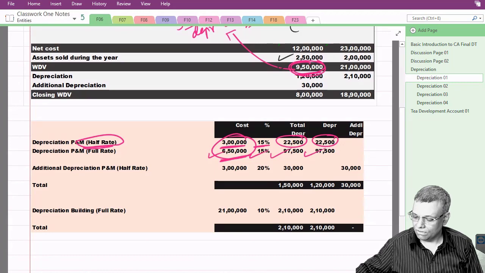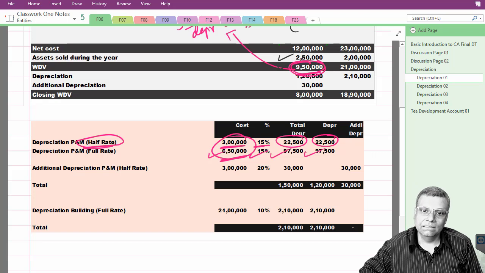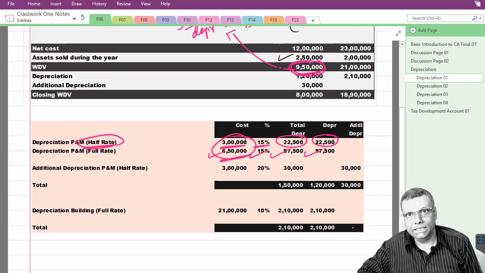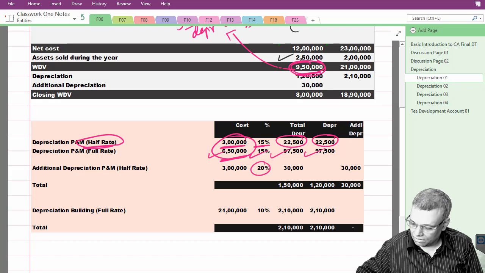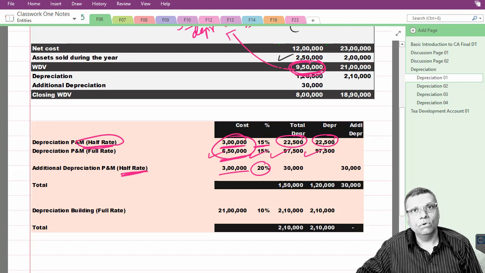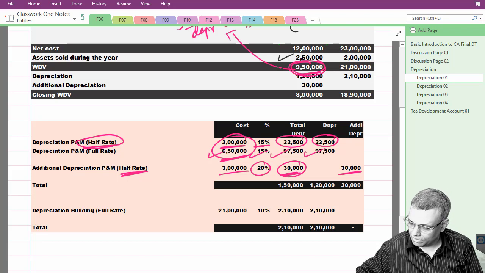If the asset is eligible for additional depreciation, and if that asset is eligible for half the rate, then additional will also become half the rate. So that's a condition. The additional rate is 20%. Since this asset is eligible for half the rate, for example, you have to multiply with half the rate, and you will be able to get the additional depreciation. So this is your normal depreciation and this is your additional depreciation.